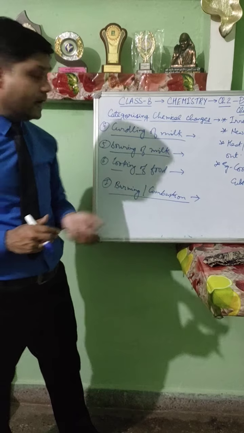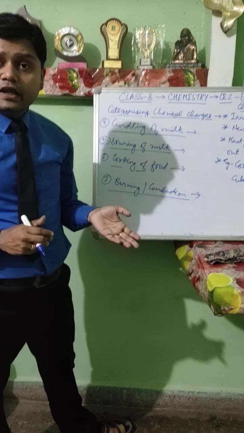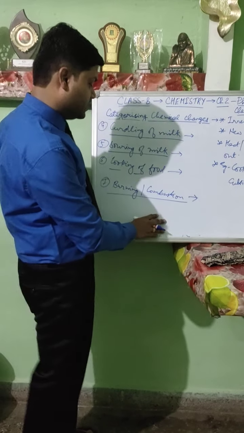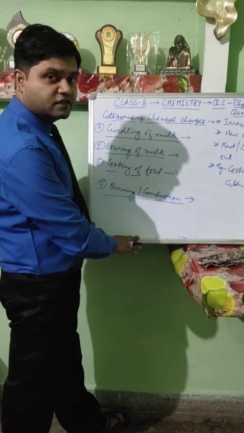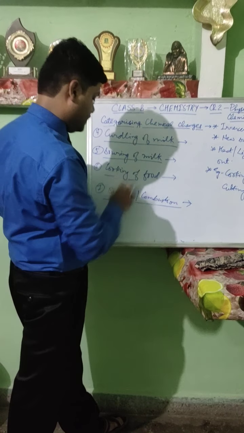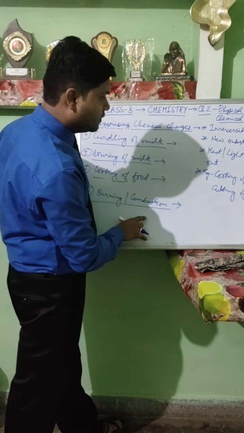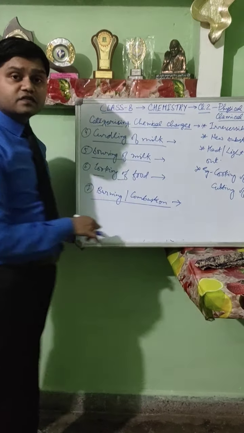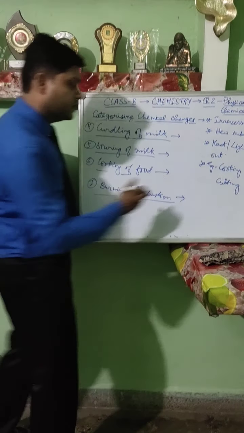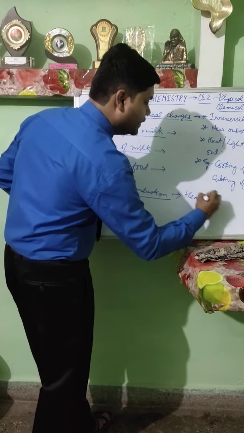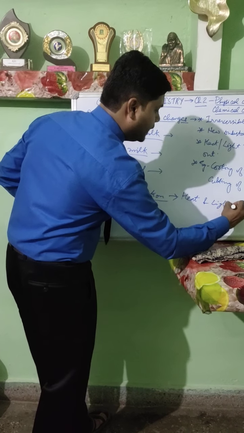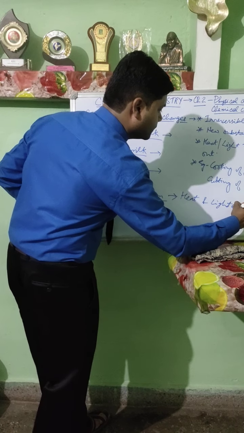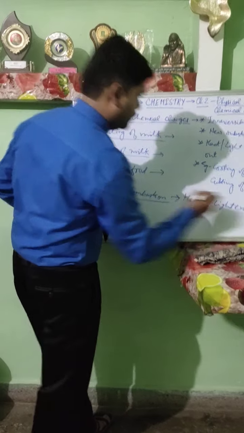Can it be converted back to paper again? No. Therefore, burning and combustion is a chemical change. Burning or combustion is a process in which a substance combines with oxygen to produce heat energy and light energy.